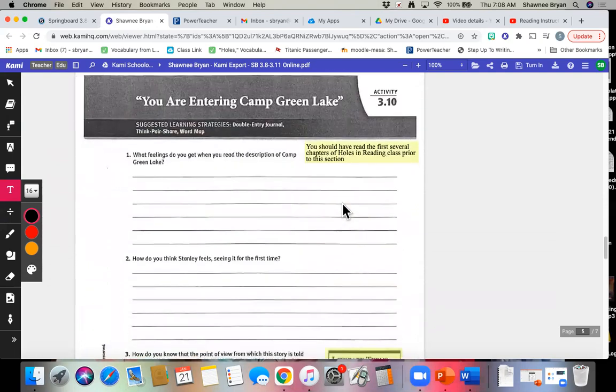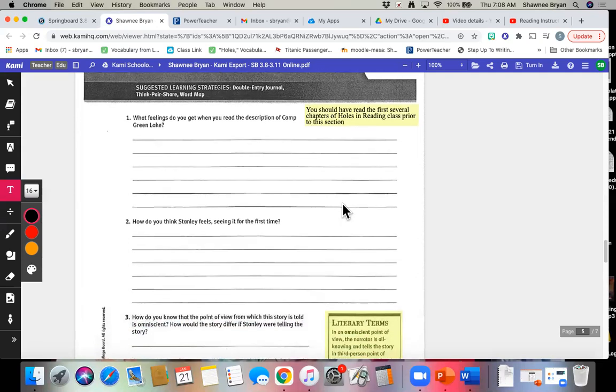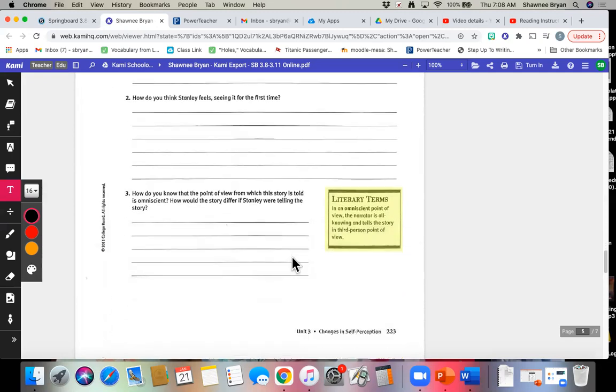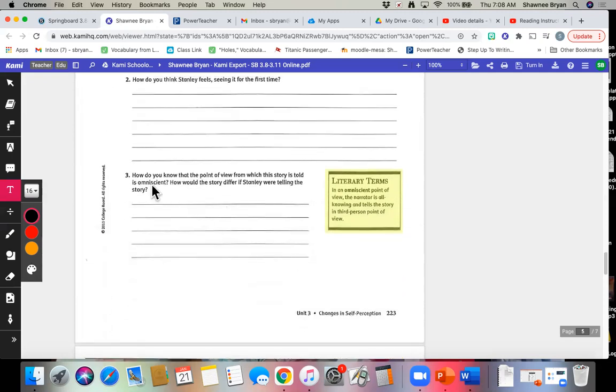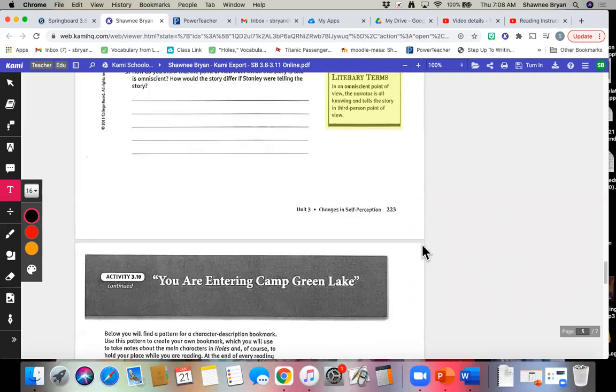The next page, 3.10. Now, this is going to be after you guys have started reading the first several chapters of Holes in your reading class. So keep that in mind. You will not be able to complete this until you have read those chapters. So you have 3 questions specific to the novel Holes, Stanley, and Camp Green Lake. Question number 3 talks about omniscient point of view, and the definition for that is off to the right if you need a reminder of that.